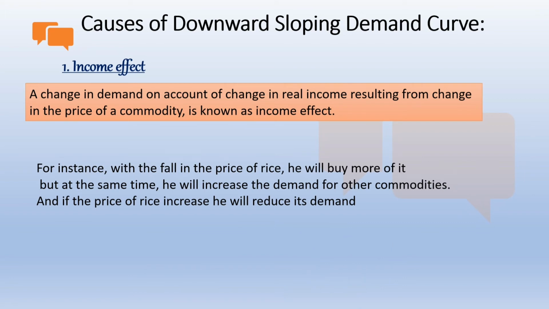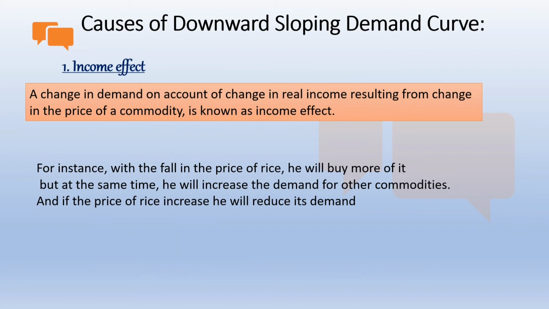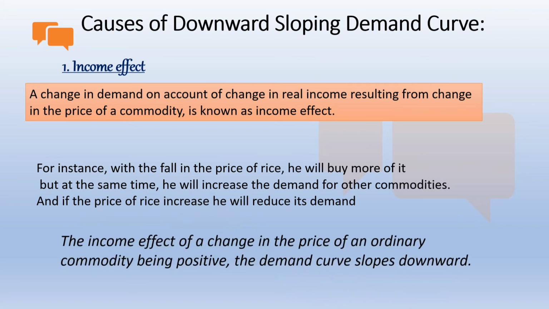But if the price rises, let's say the price increased from 100 to 200, okay, so what will happen? I will decrease my demand, okay, उस टाइम मैं डिमांड डिक्रीज कर दूंगी, ऑफ कोर्स मैं दूसरे चीज से ले नहीं पाऊंगी, मैं अपना डिमांड डिक्रीज कर दूंगी, राइट? This is what you call income effect. Next is the income effect of a change in the price of an ordinary commodity being positive. The demand curve slopes downward.